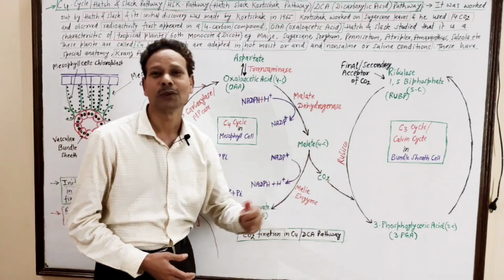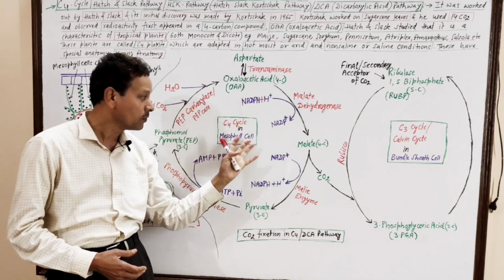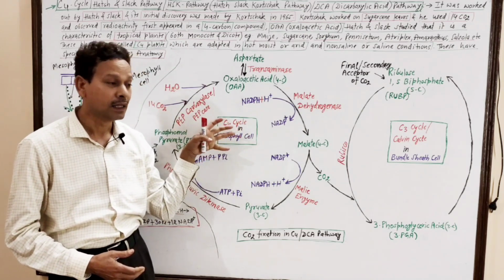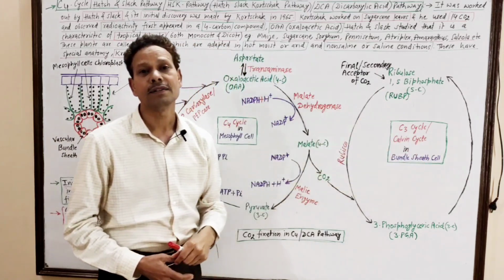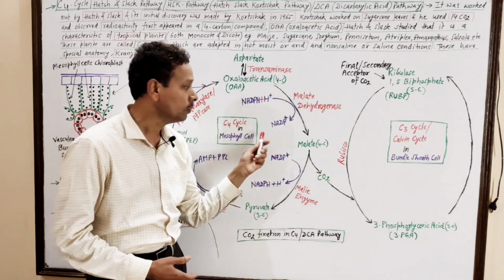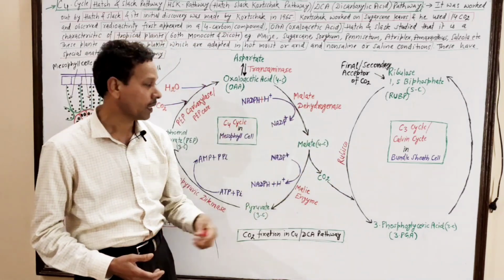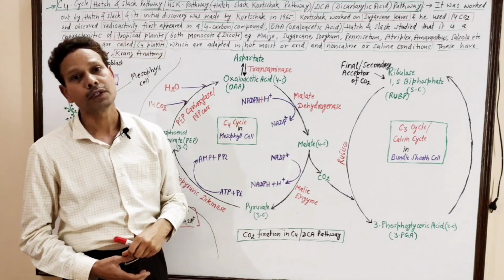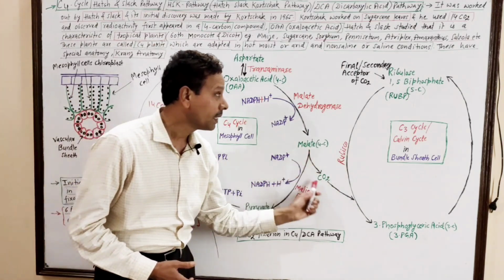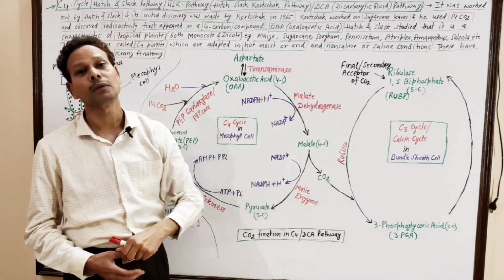And the CO2 produced in mesophyll cells enters the bundle sheath cells, since both cells are interconnected through plasmodesmata, and this CO2 is used for the final, secondary fixation of CO2.